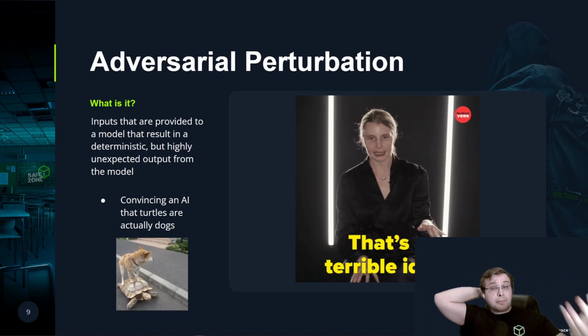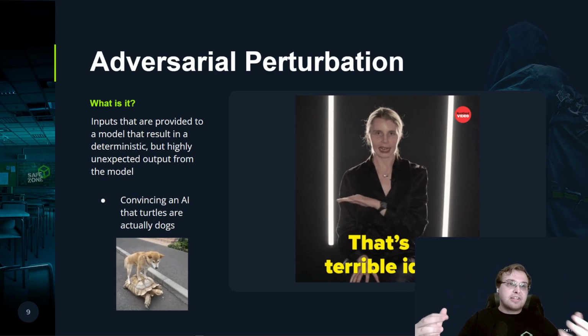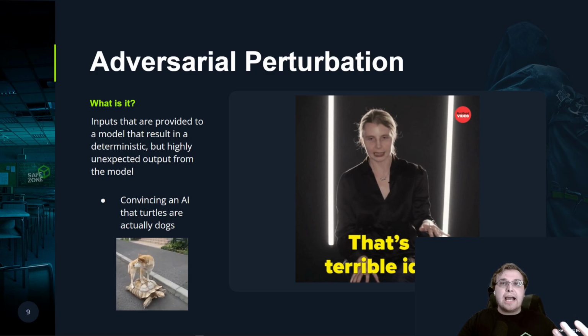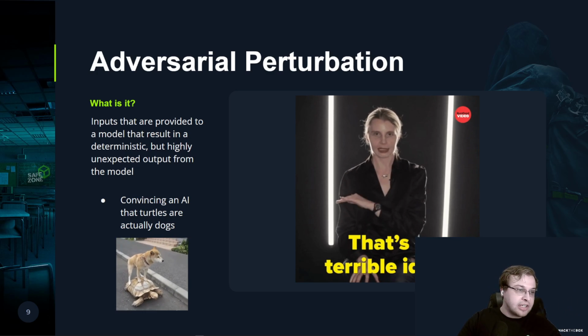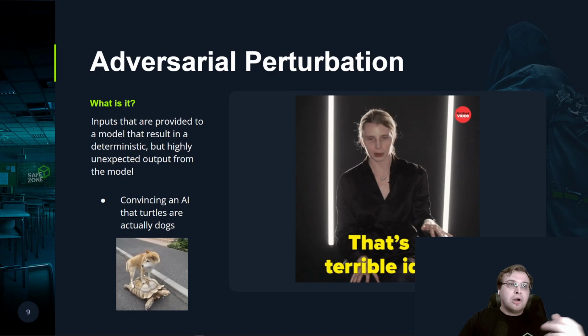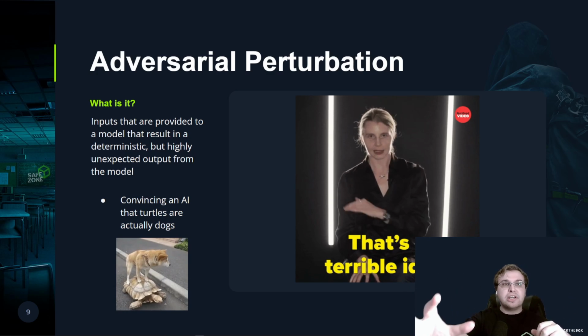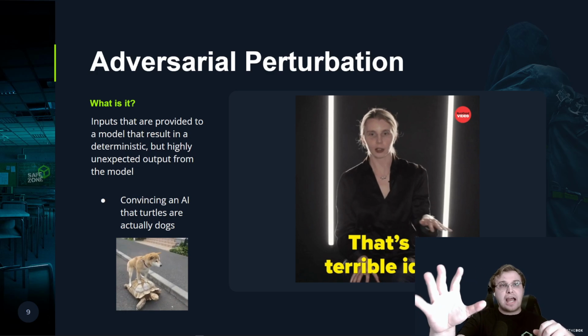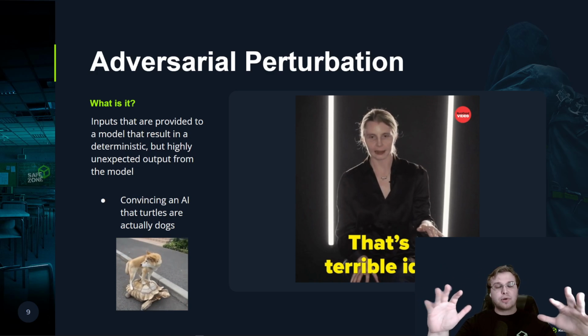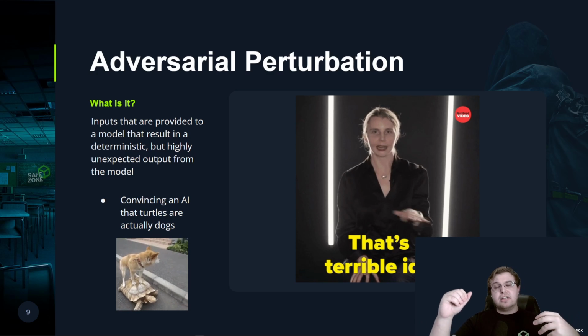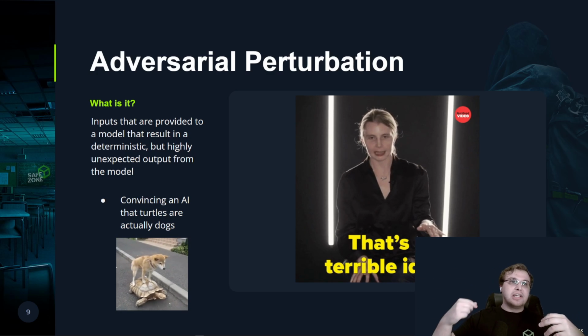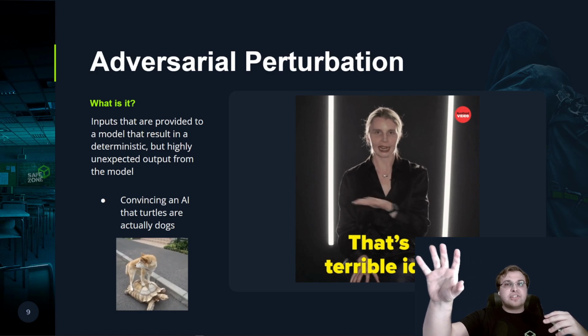So we want this to be repeatable. In this case, a good example would be convincing AI that turtles are actually dogs. Great example where we are trying to provoke it into giving us very wild output that's just not even remotely correct. But it's based on just lying over and over again or telling it what it knows is wrong.